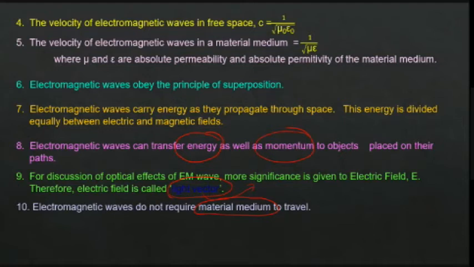And so we can say that from the sun, light is coming to earth. UV radiation is coming to earth. All these are examples of electromagnetic waves. What is there between sun and earth? We have vacuum. There is no space. That means electromagnetic waves do not require any material medium.